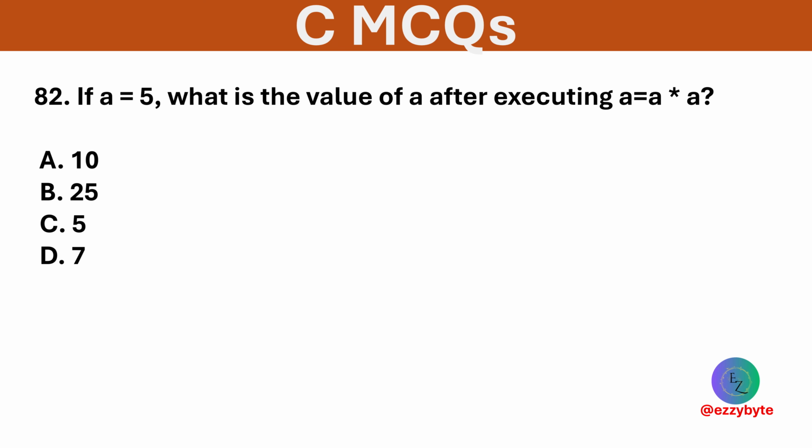If a = 5, what will be the value of a after executing a = a * a? Options are 10, 25, 5, 7. Option B is correct.